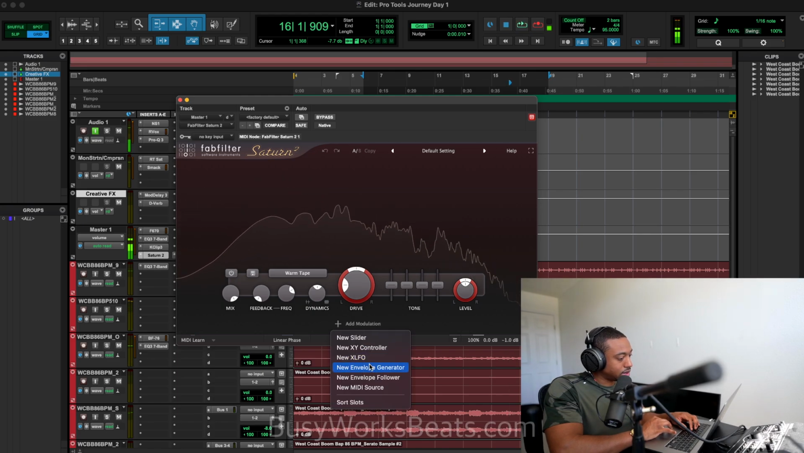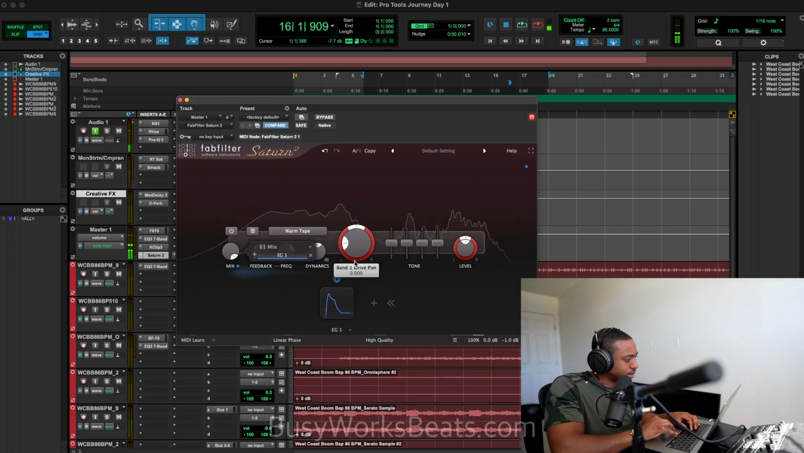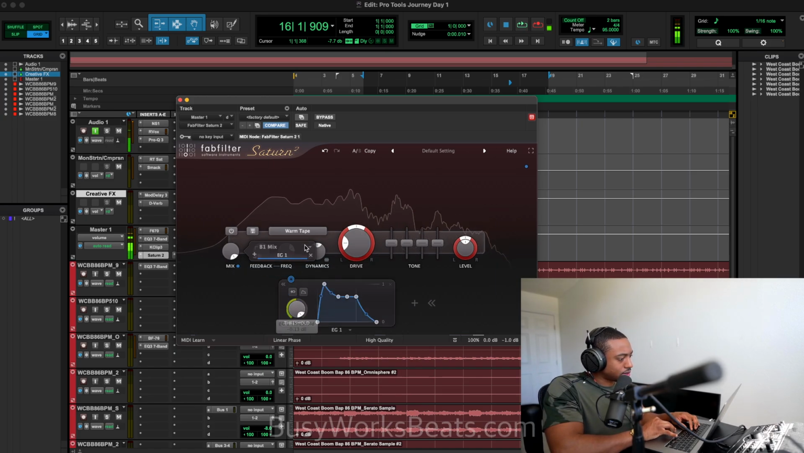Okay, so on this warm tape, this sounds really good. But let's add a modulation envelope so that it only triggers when the kick hits. So let's click here, let's set a threshold. So you can see only when that kick hits a certain volume will this turn on. But again, this adds tone to the sound, so you gotta be careful.